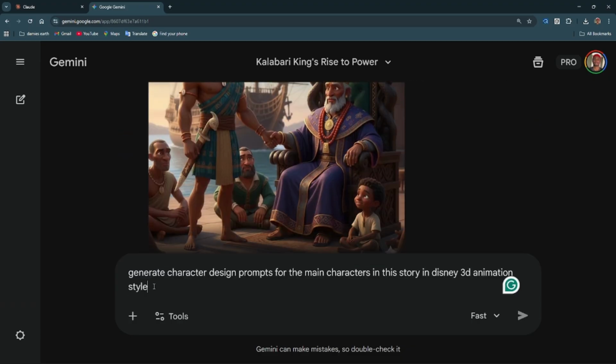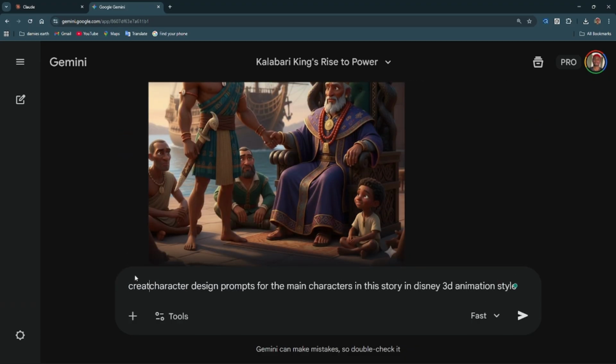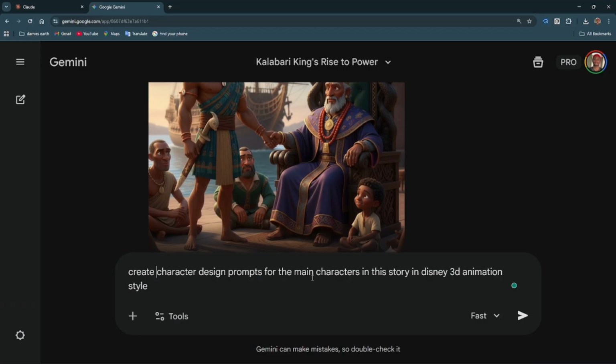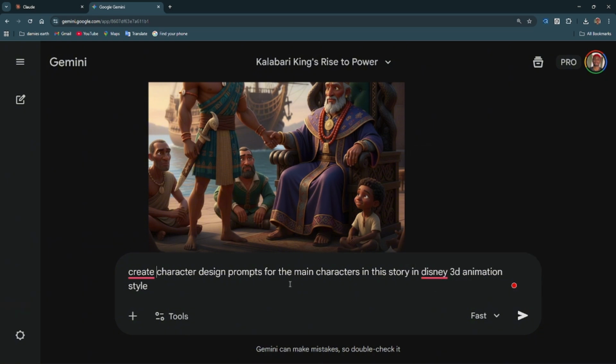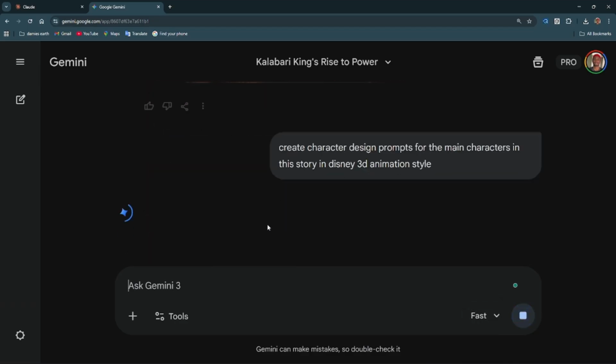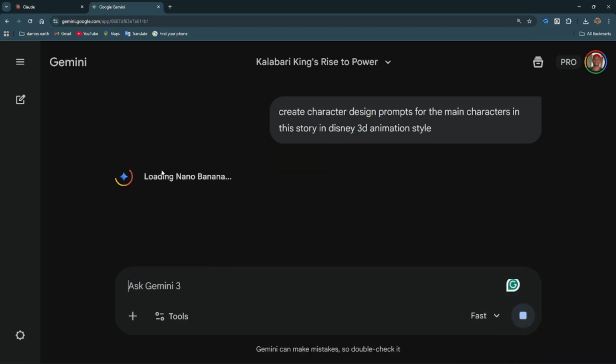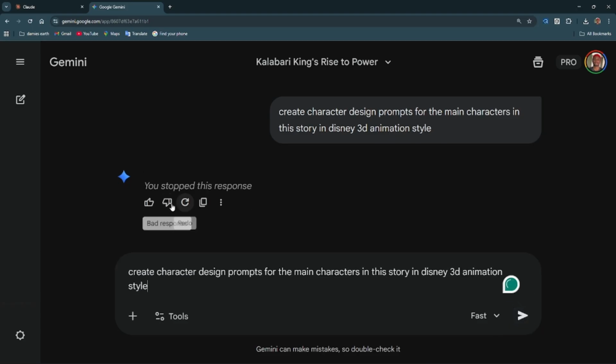That's not what I want. So I'll change it to: create character design prompts for the main characters in this story in Disney 3D animation style. Let me generate again. No, it's still making the mistake. This is one of the reasons why I don't like Gemini.